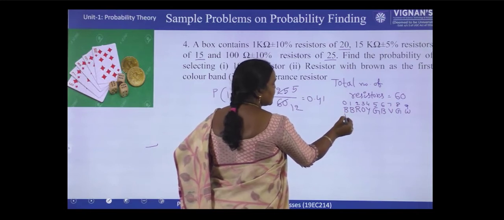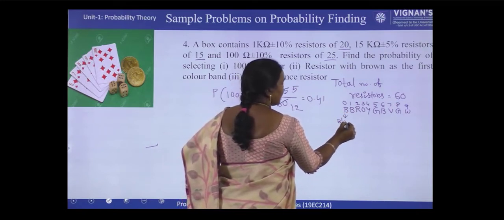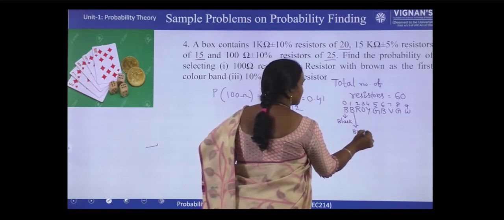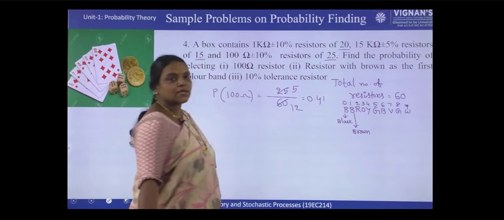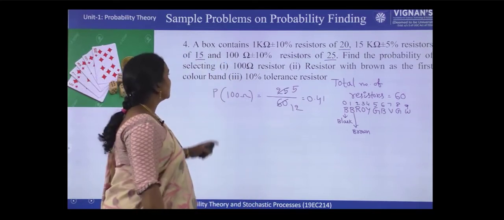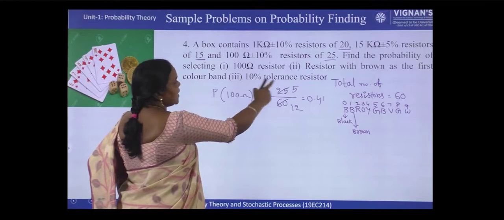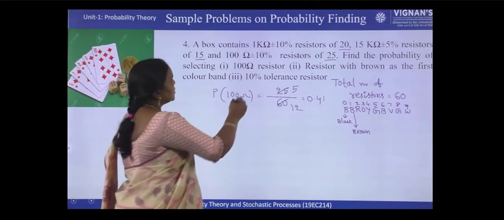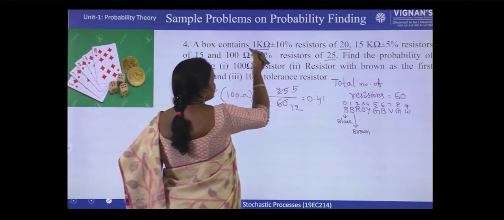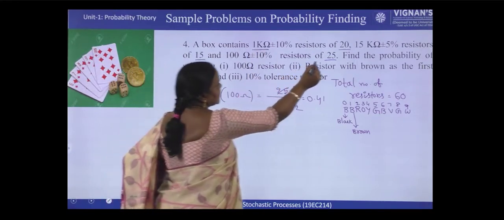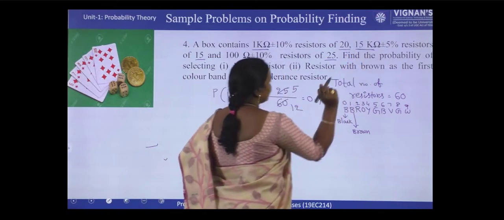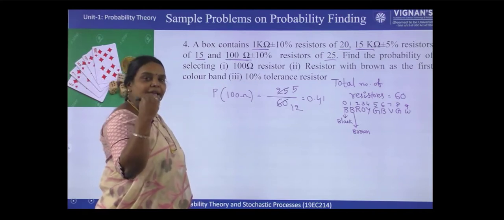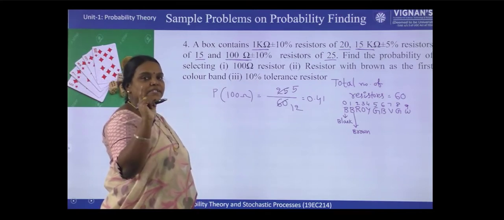This first B is for black. Next B is brown. And on resistor, the first color band indicates the first digit. So see here, brown as the first color band means the first digit should be 1. So see, 1 kilo ohm means what is the first digit? It is 1. Next 15 kilo ohms, what is the first digit? 1. 100 ohms, what is the first digit? 1. That is, if you pick any resistor, it is having the first color band as 1.